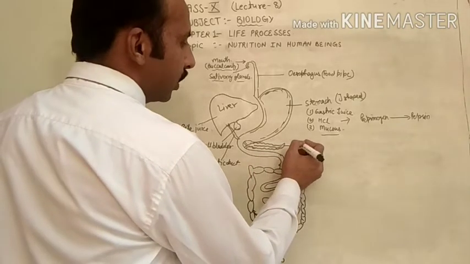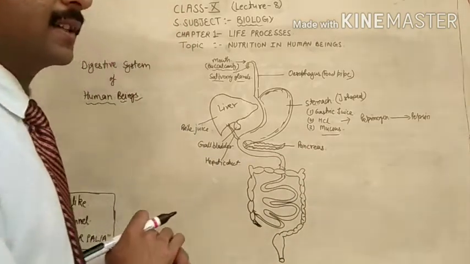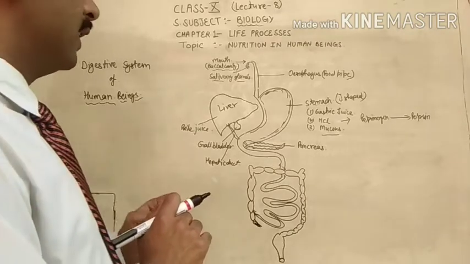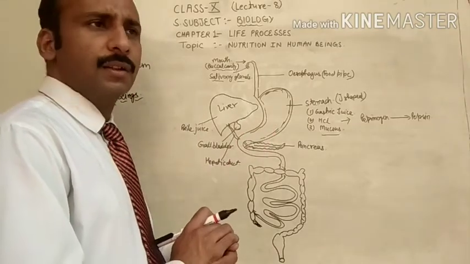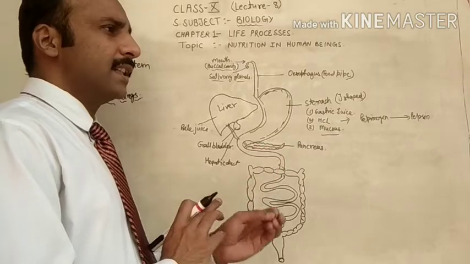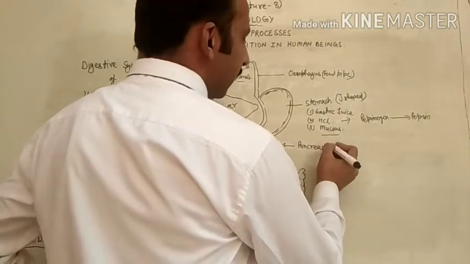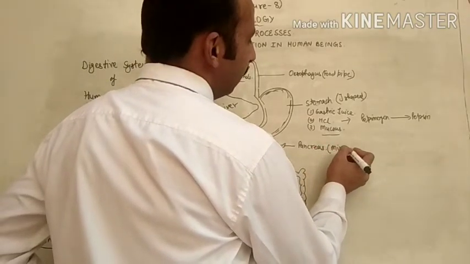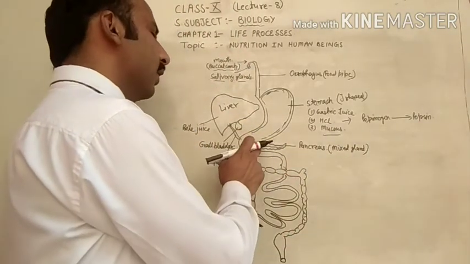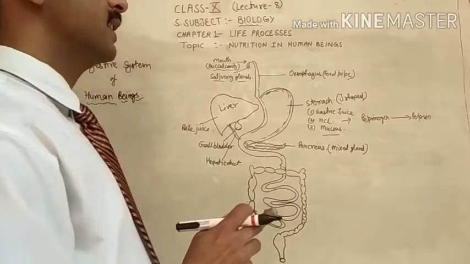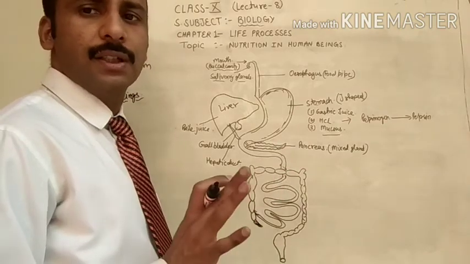Now this leaf-like structure is called the pancreas. The pancreas is a greenish leaf-like structure present in human beings just below the stomach. It secretes digestive enzymes as well as hormones. So the pancreas is considered a mixed gland or heterocrine gland. Because the chemicals released by the pancreas are helpful in the digestion process, it is also considered a digestive gland.